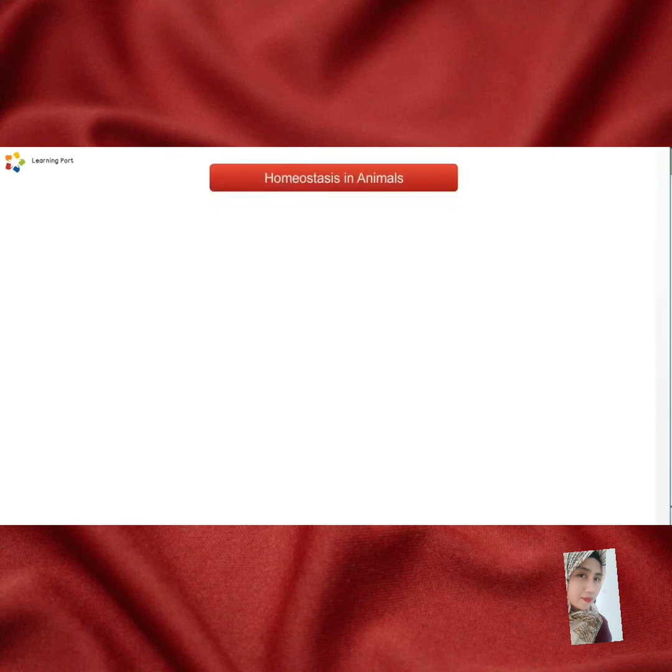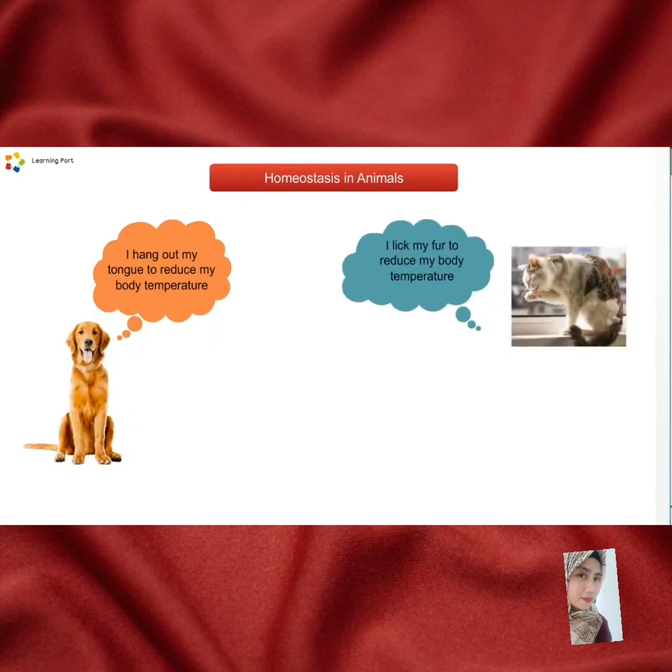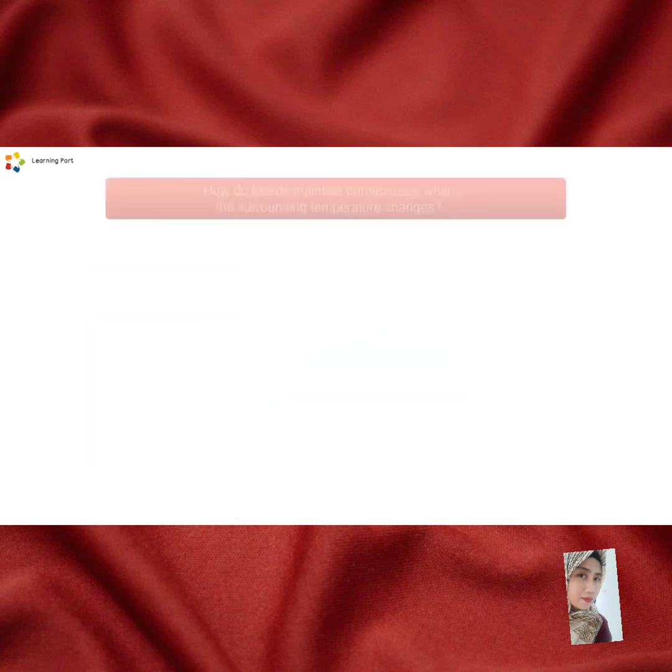Now, let's look at homeostasis in animals. Dogs hang out their tongues to reduce their body temperature, while cats lick their fur to reduce their body temperature. Now, both have fur that stands erect when it is cold to trap heat.